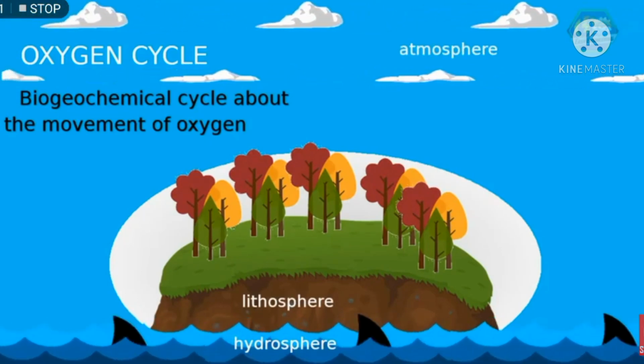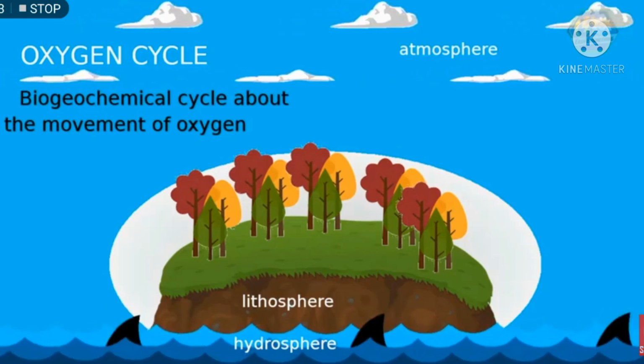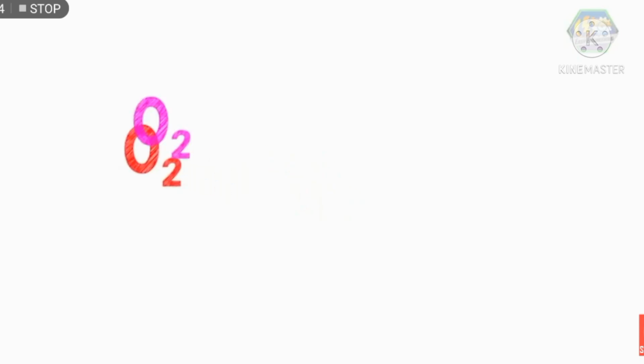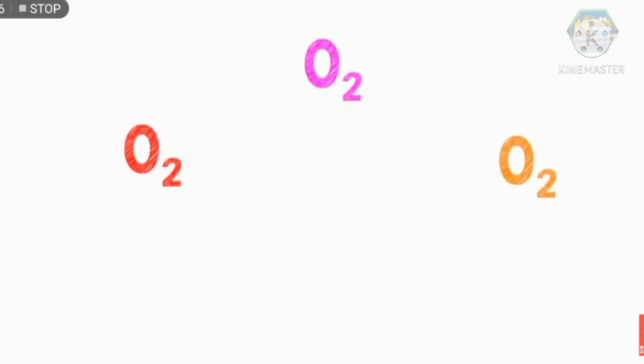There's quite a number of processes where oxygen is produced or used up. Fun fact, learners, did you know that oxygen also occurs in other colors other than being colorless? That's right, some of the colors are red, pink, orange, and black. And there is even a form of oxygen that looks like metal.